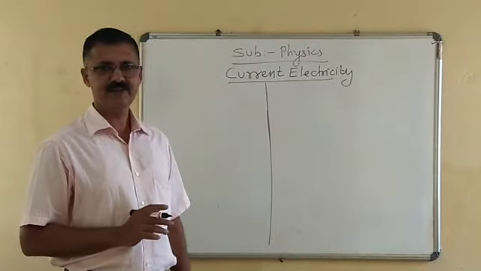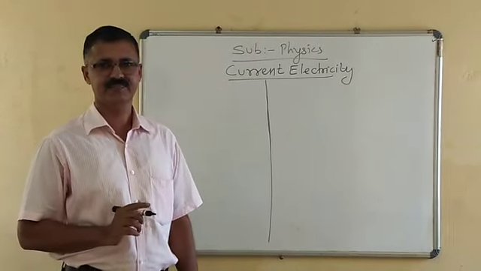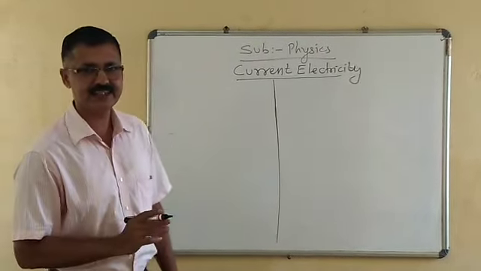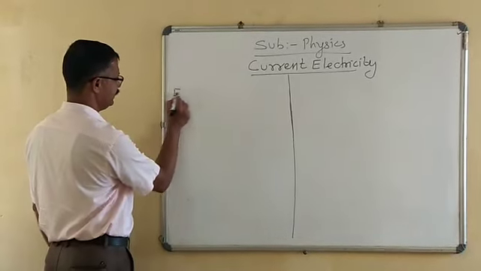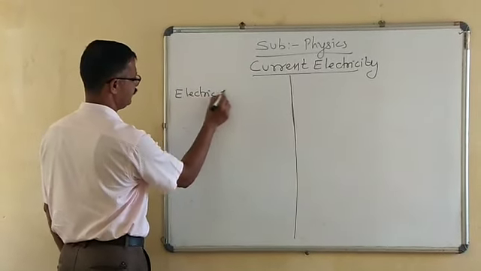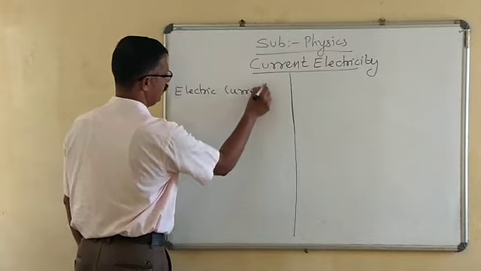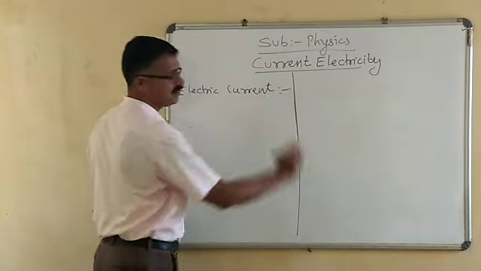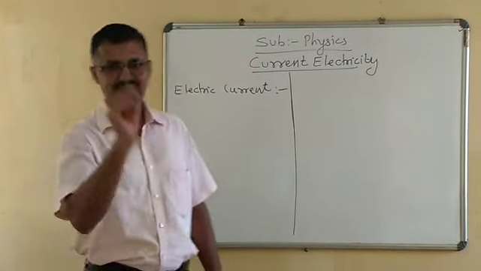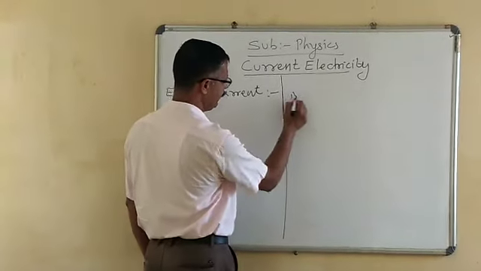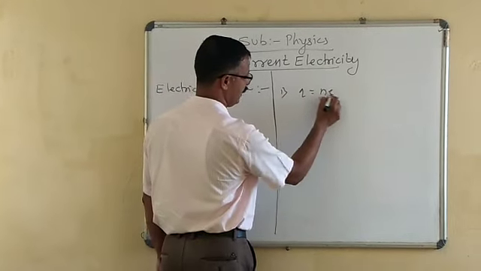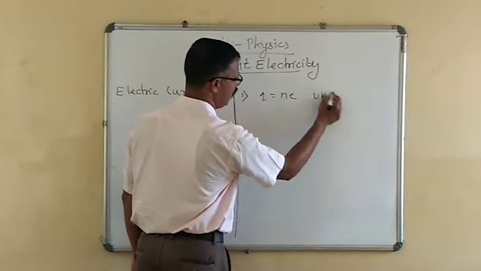Children, today we will discuss current electricity. In current electricity, we will discuss electric current. You are very well familiar with charge. Charge is given by the equation Q is equal to Ne, and the unit of charge is coulomb.